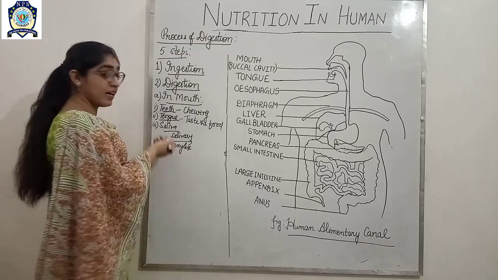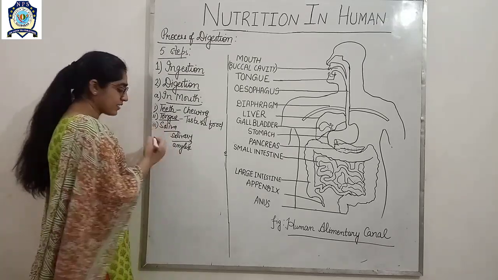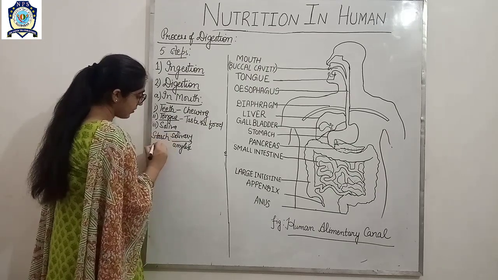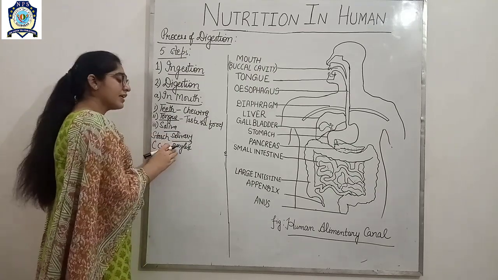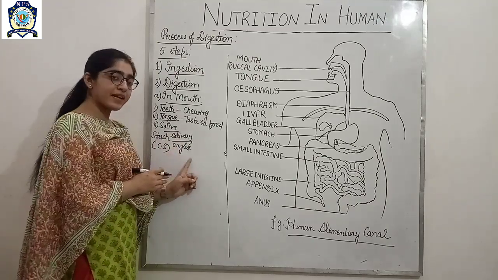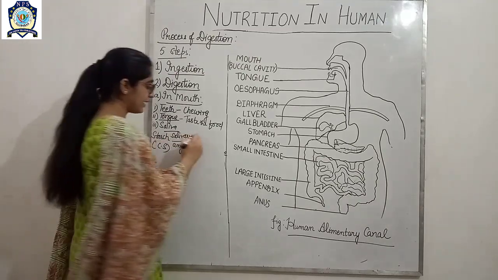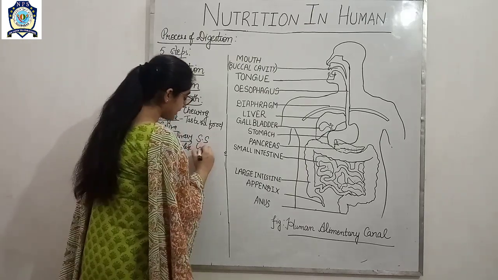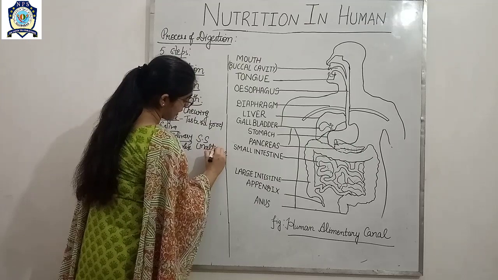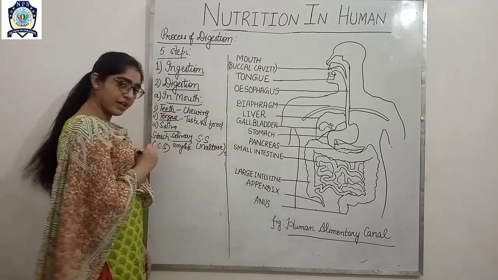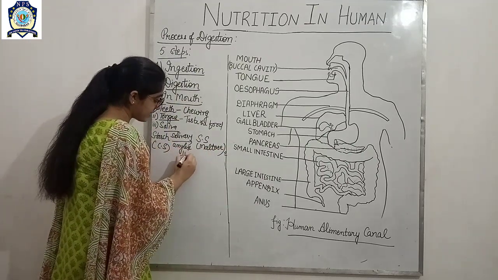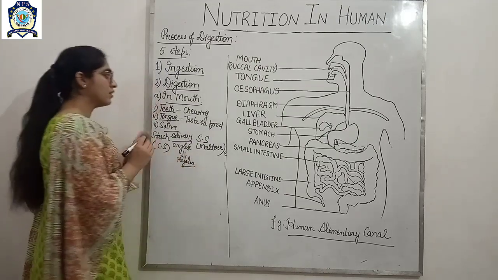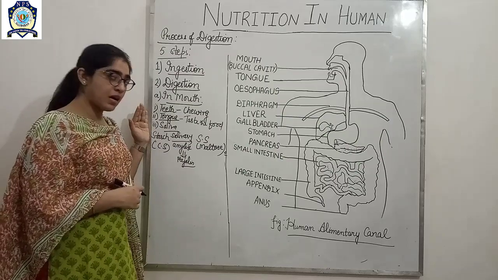So here the carbohydrate, which is the complex sugar in the form of starch, gets broken down in the presence of salivary amylase into the simple sugar. This simple sugar is known as maltose. The other name of salivary amylase is ptyalin. So this was the digestion in the mouth.